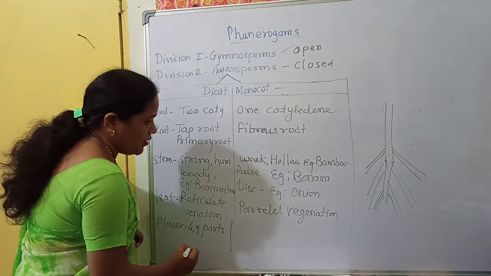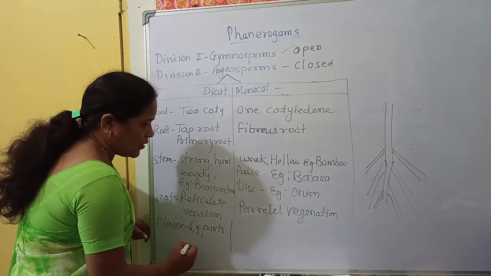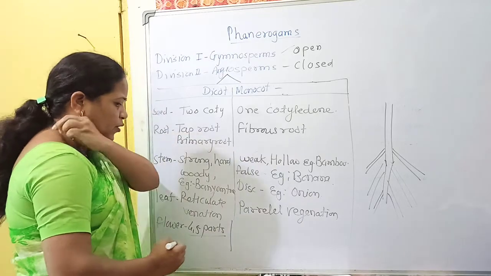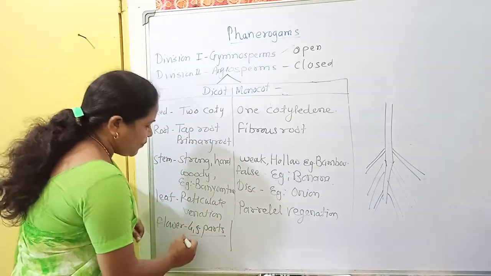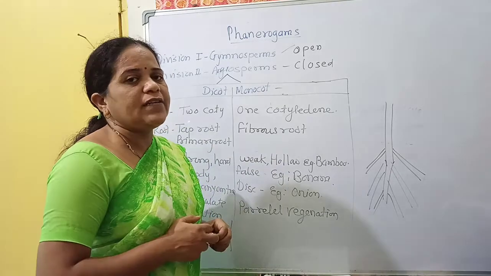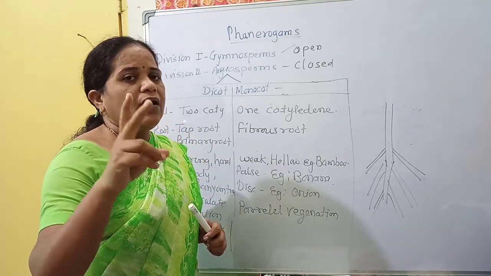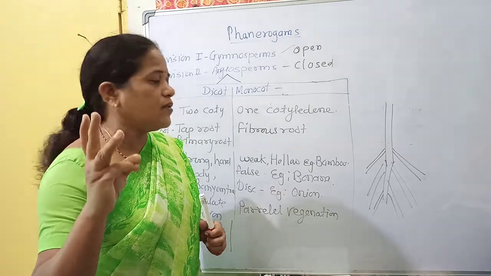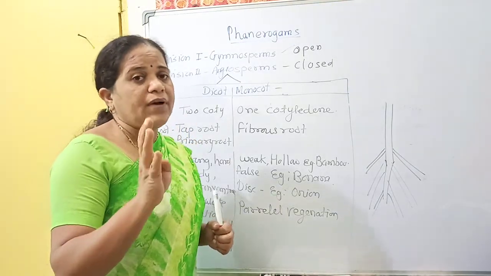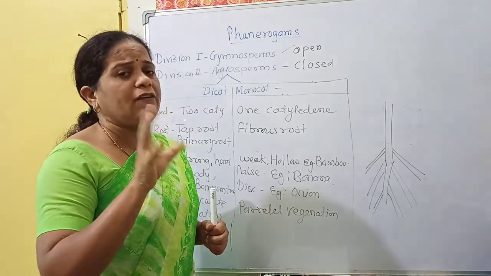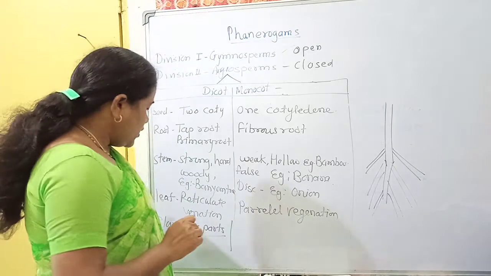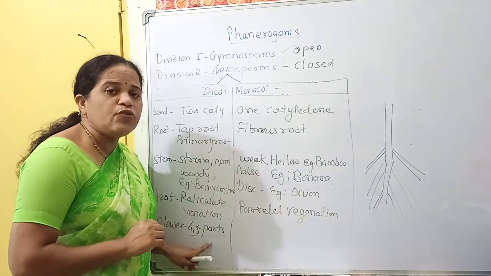These parts, which you studied in 10th class, are known as petal, sepal, style, stigma, ovary, stamen, all the parts present inside the flower. So this flower has 4 to 5 parts.